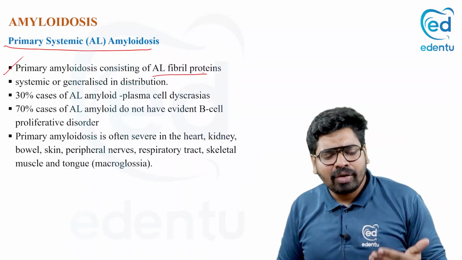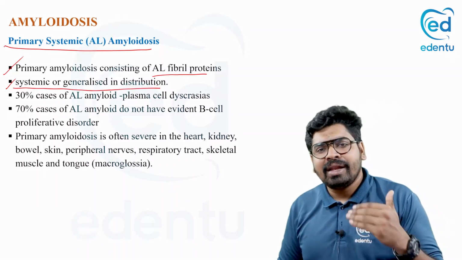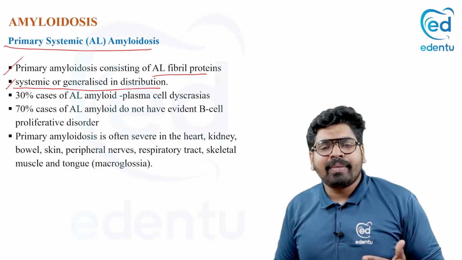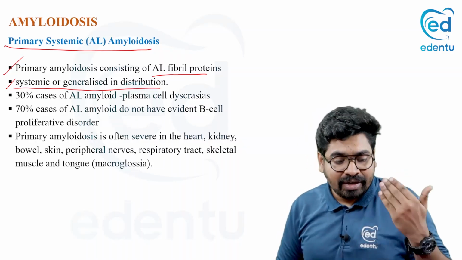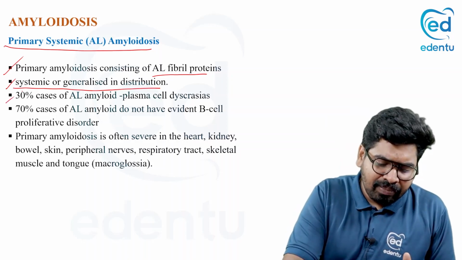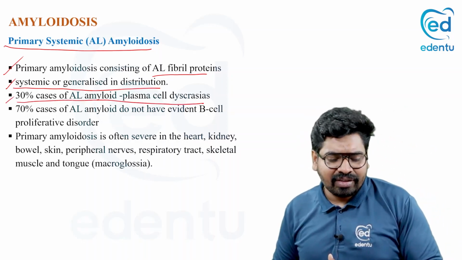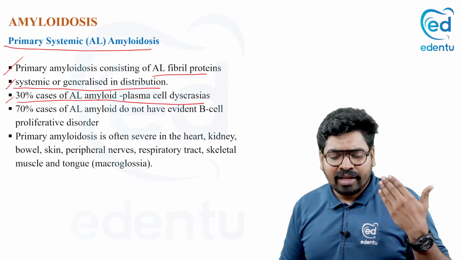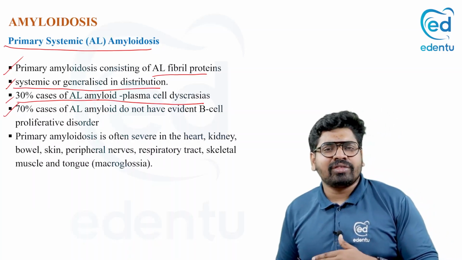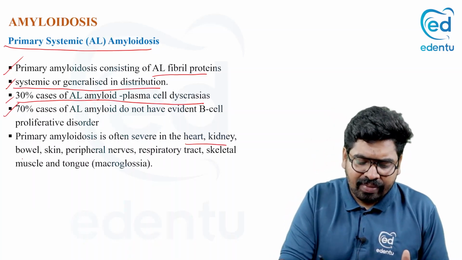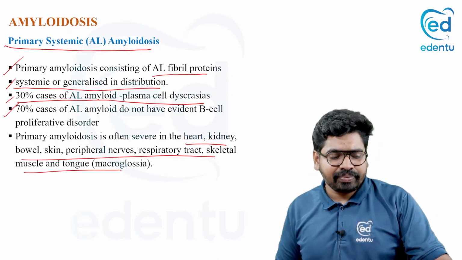It can be systemic or localized, but mainly it is systemic. In 30% of the cases it is due to plasma cell disorders, and in 70% of cases there is no evident B cell proliferative disorder. Primary amyloidosis is mostly seen in your heart, kidney, and other systems, including the oral cavity.